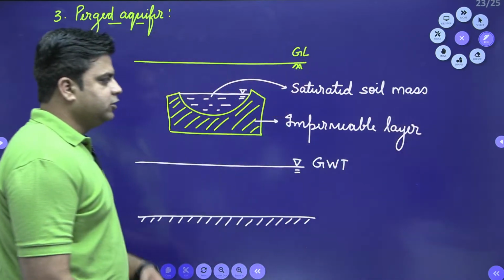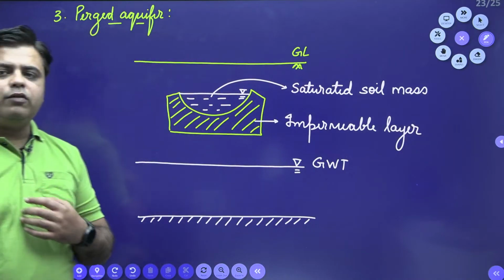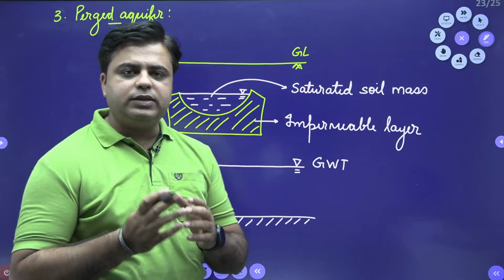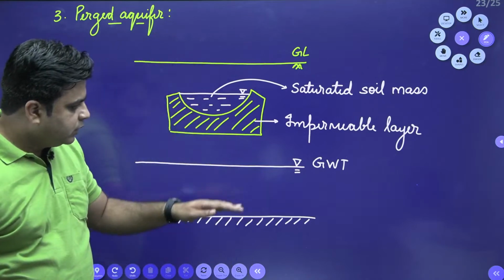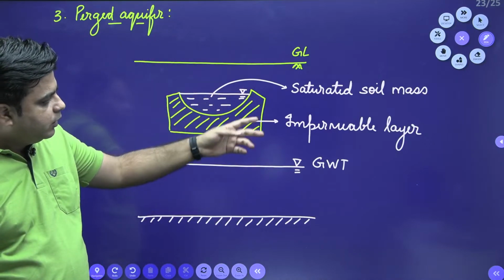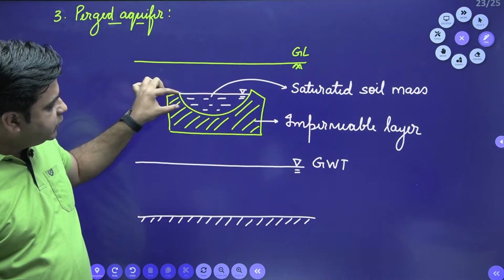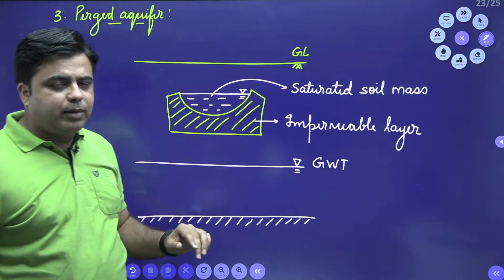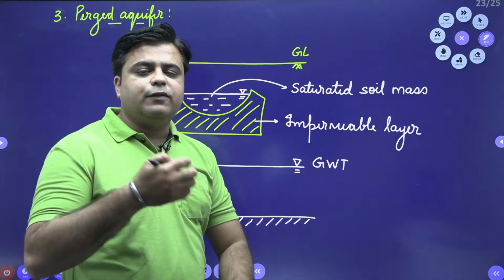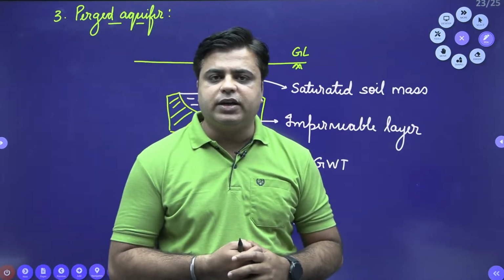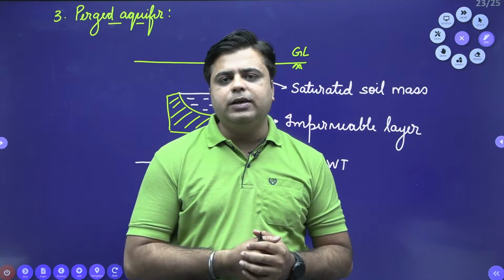So how do we define the perched aquifer? Perched aquifer is defined as: above the groundwater table, if an impermeable layer is present which contains a saturated soil mass from where sufficient quantity of water can be extracted, that is termed as the perched aquifer.